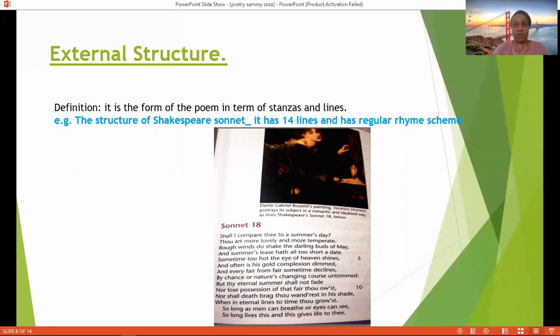When you look at it, you can see so many stanzas and so many lines, or you can also tell the rhyme scheme. That is the external structure of the poem.